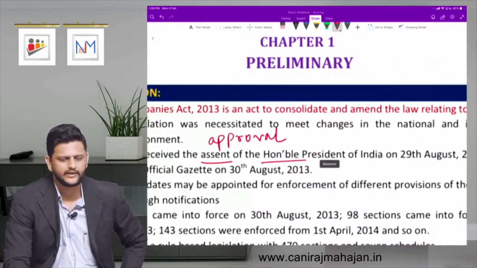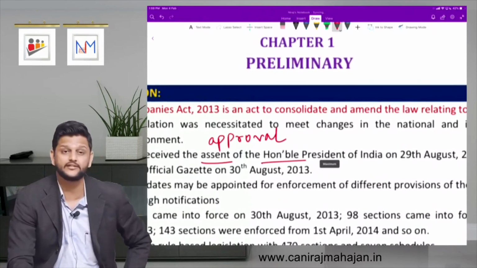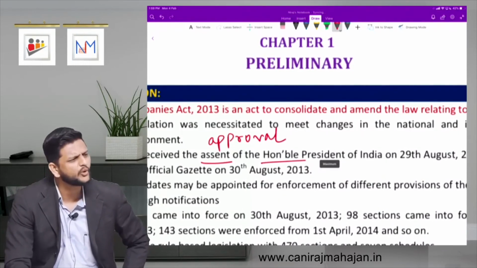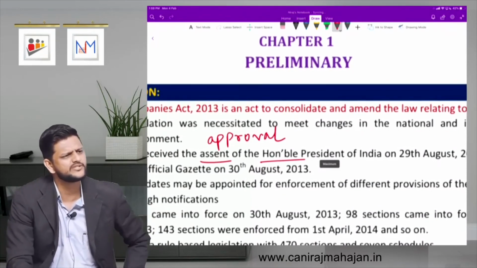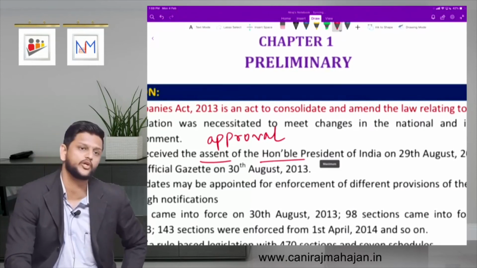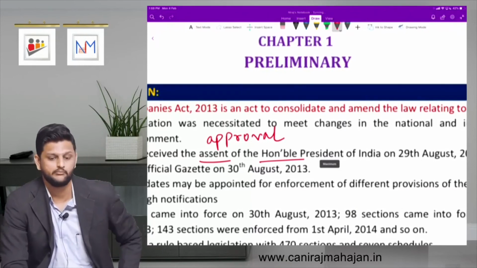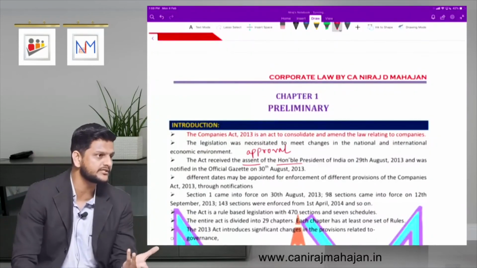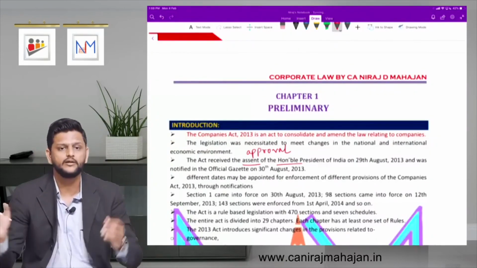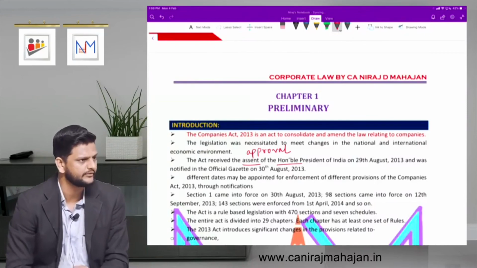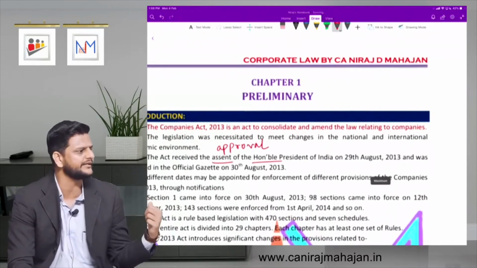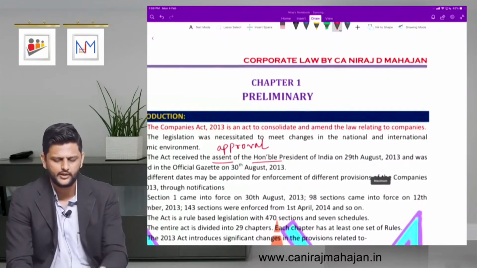Apostrophe. That small things later on in your presentation also matter. Don't just say Supreme Court, don't just say High Court. Say Honorable Supreme Court, Honorable High Court. It matters. Small things here and there in your presentation matter. If you can implement it in your answer, it will look better than the rest of the answers. Are you following here? So try to implement these technical words or important words also in your presentation.